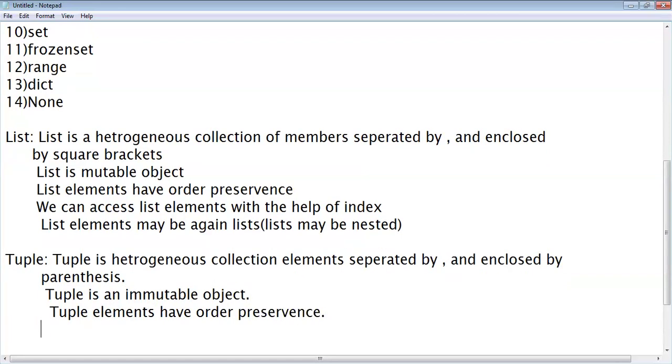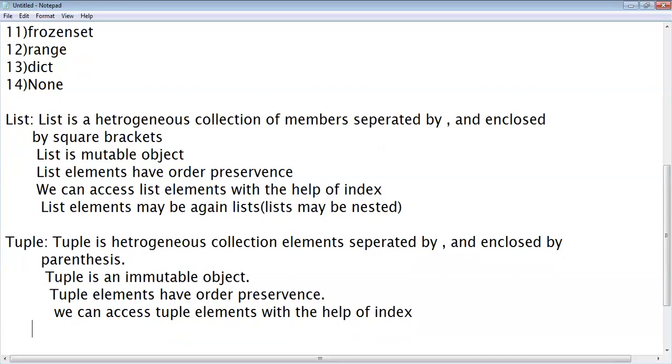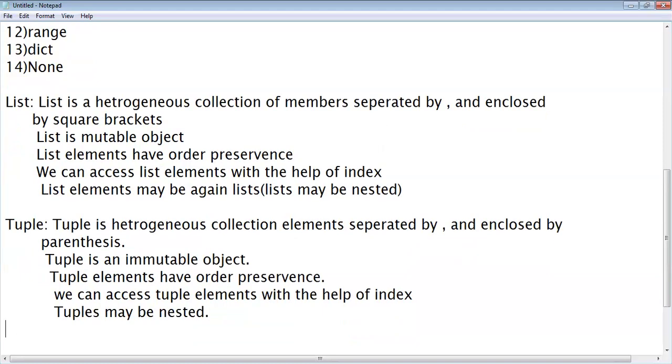Then we can access tuple elements with the help of index. Tuples may be nested. There are only two differences between tuple and list. Tuple and list both contain heterogeneous elements separated by comma. That is a common point. If it is a tuple, the elements should be enclosed within parentheses. If it is a list, the elements should be placed within square brackets. This is the only difference.